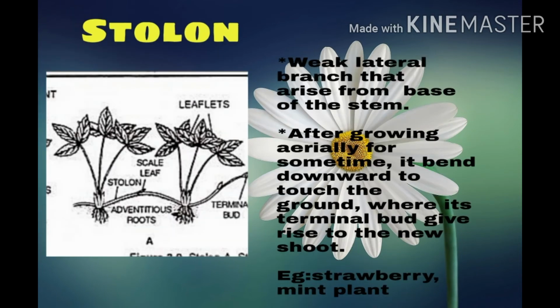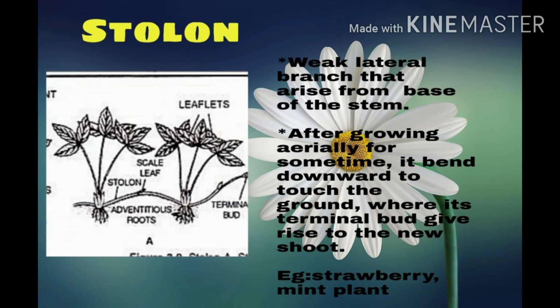Okay, the next type, it is stolon. Stolon is also a type of runner. If you look into the picture, it is somewhat similar to runner. This is also a subaerial form, but here the lateral branch of the stem grows aerially for some time and then bends and touches the ground, and from there they start to grow as a new shoot. So that is the difference between the stolon and runner. Examples for stolon are strawberry plant and also mint. Please note that, children, you make a comparative study, okay.